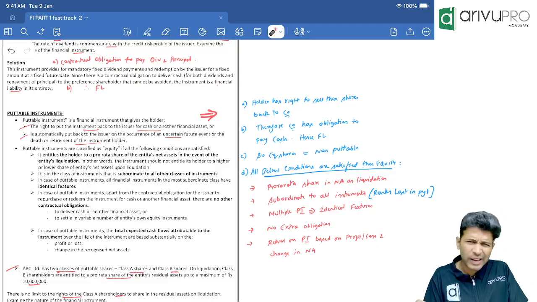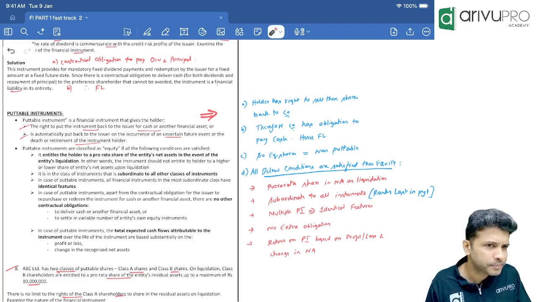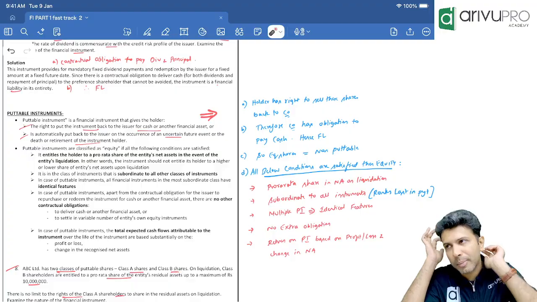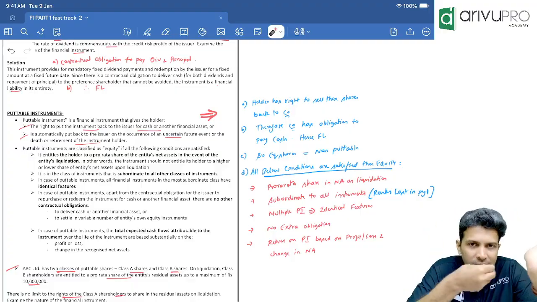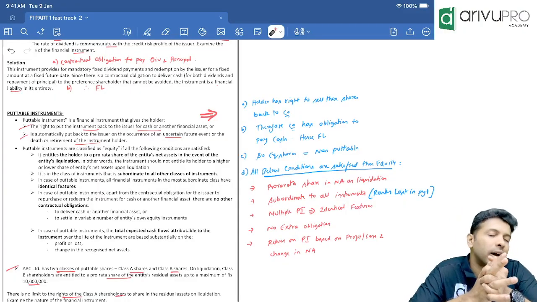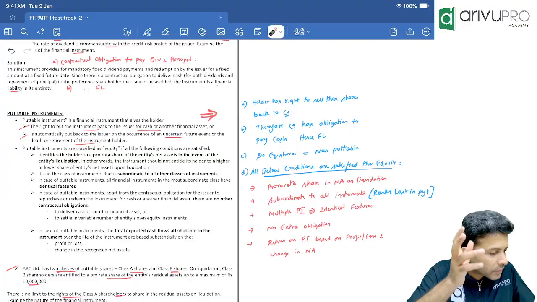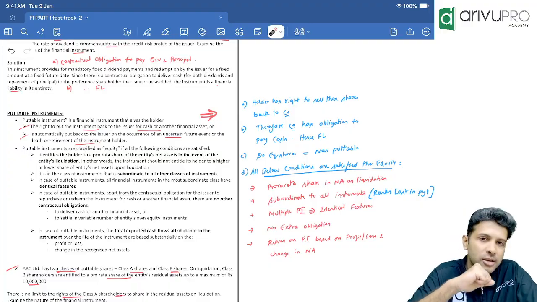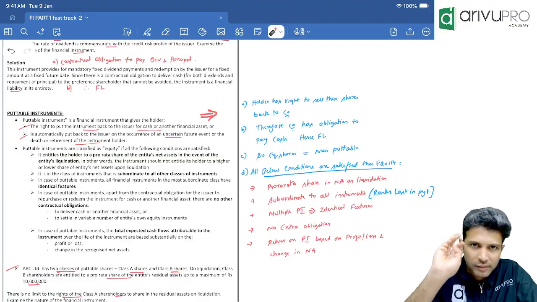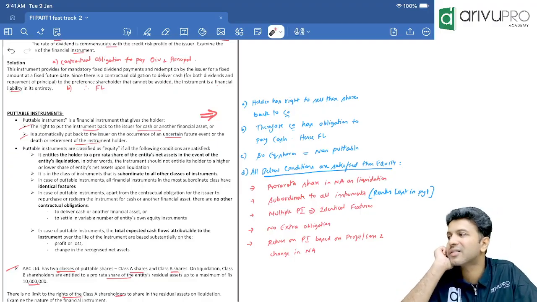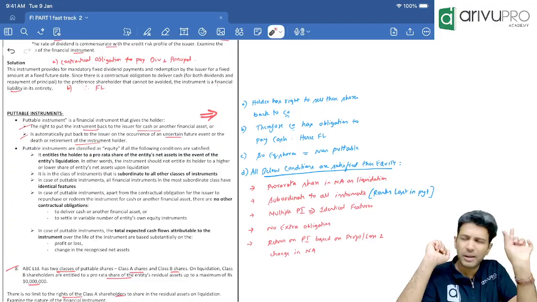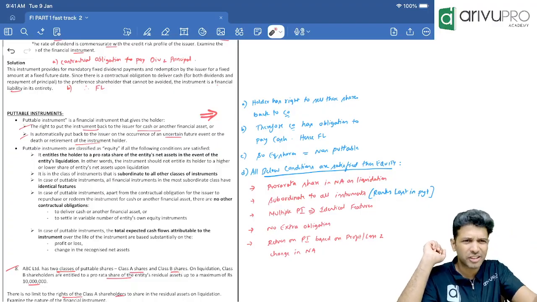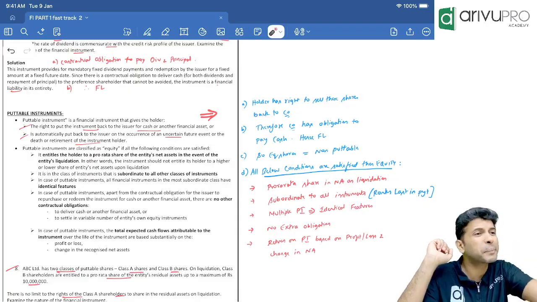Now, can we quickly recap before we go to the question? What are we studying here? Putable instruments. If the company has issued any instrument with a put option, who will have the right, the company or the investor? The investor or holder will have the right. What right? To sell that instrument back to the company within a particular period, 1 year, 2 years, 6 months, whatever, at a specific price.